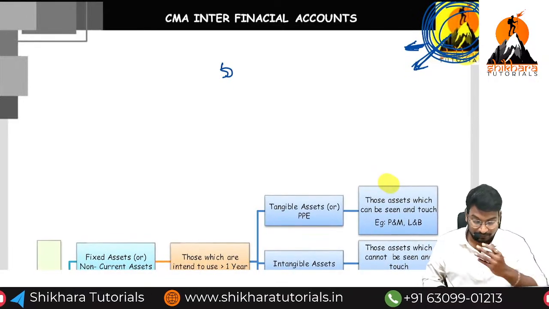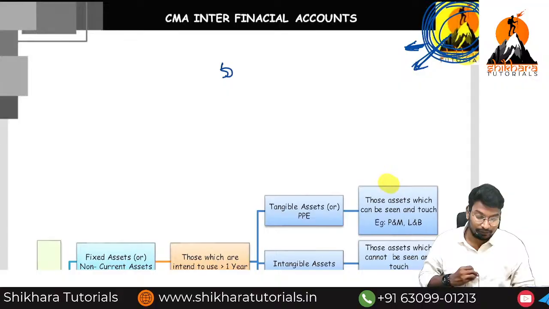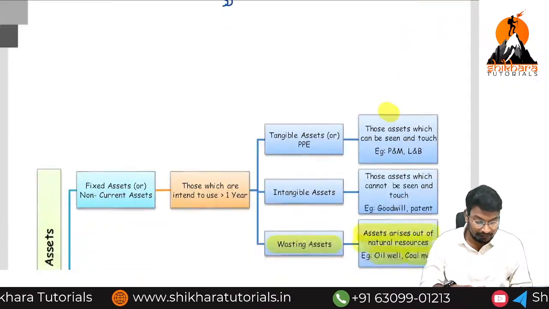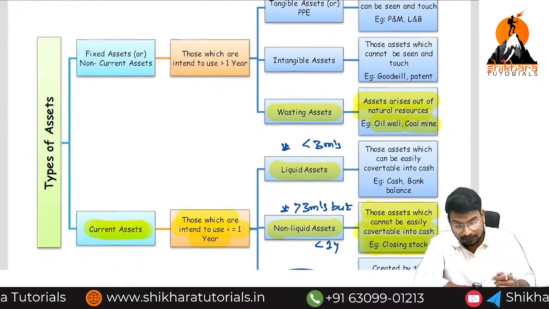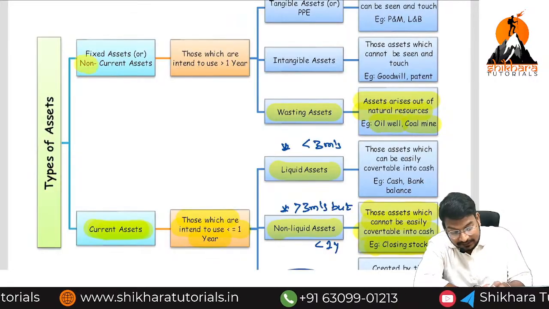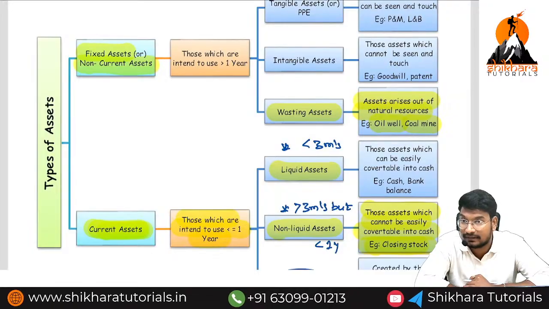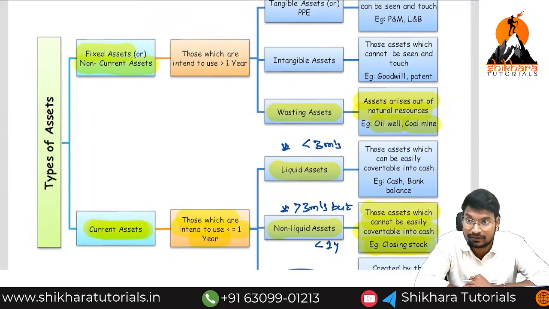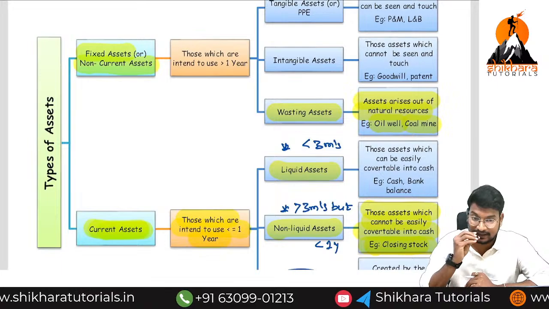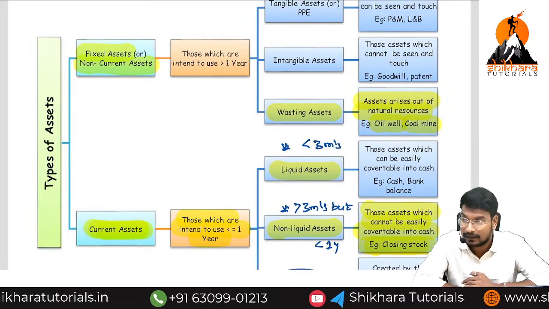How many types of assets are there? Broadly, assets are classified into two types. The first one is the non-current asset. A non-current asset is also called a fixed asset. If the benefit is more than 1 year, it is called a fixed asset. If the benefit is less than 1 year, it is called a current asset.